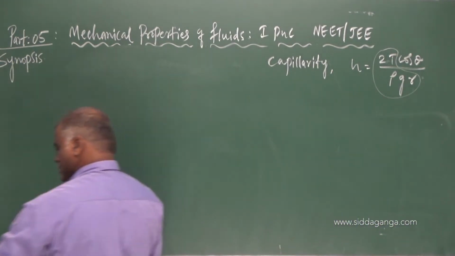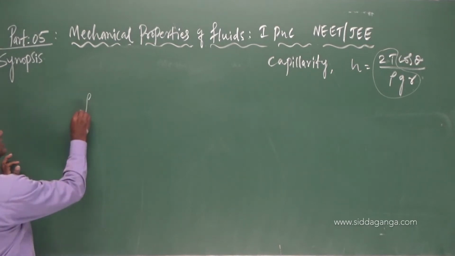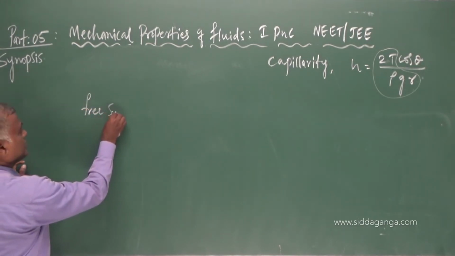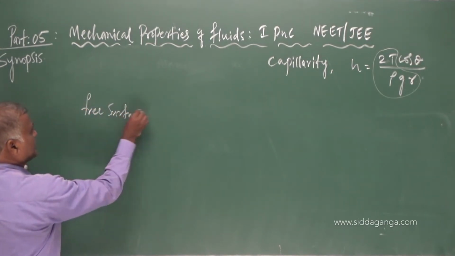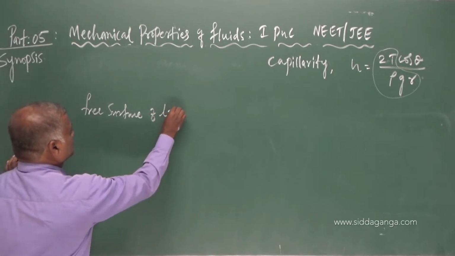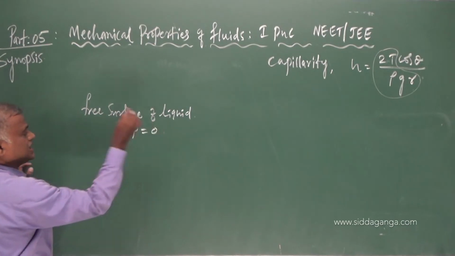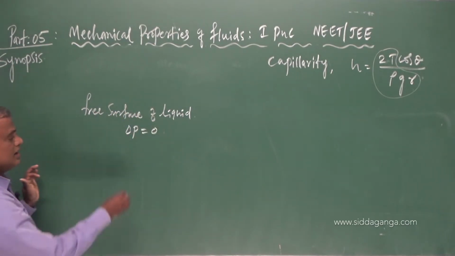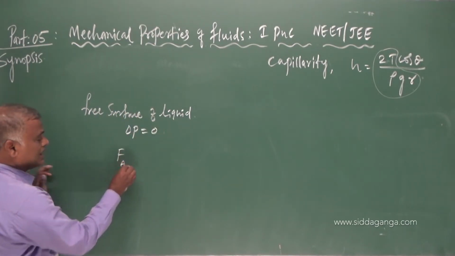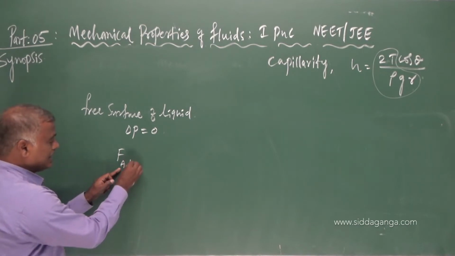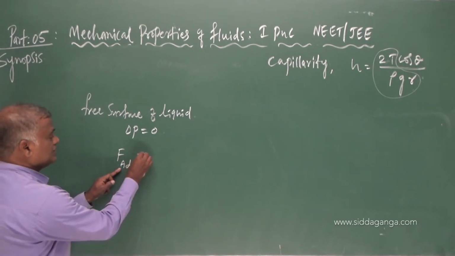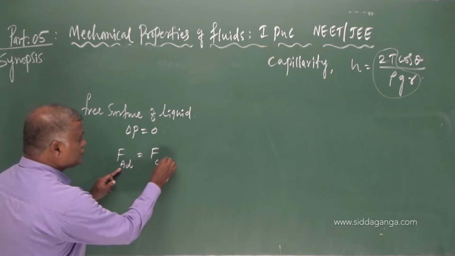Now, say I have a free surface of liquid, which means the change in pressure is 0 and the adhesive force becomes equal to the cohesive force.